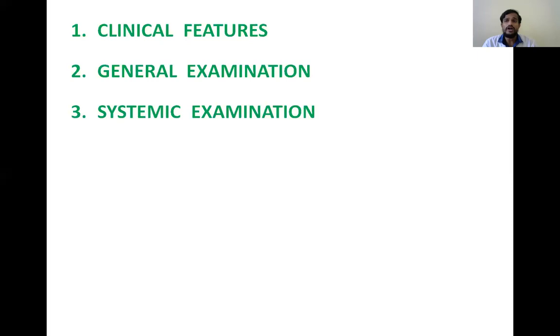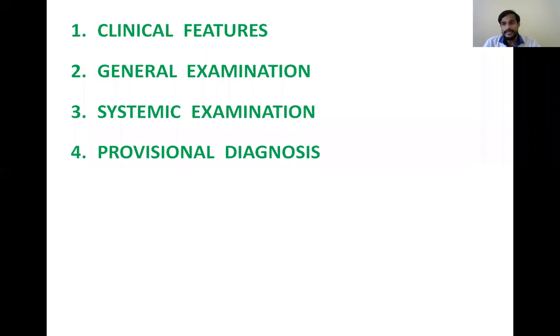By seeing all the signs, symptoms, general examination, the vitals, whether he is having anemia or jaundice or not, and after doing a systemic examination of the individual systems, we will come to a provisional diagnosis. Provisional diagnosis means maybe the patient is suffering from a particular disease, or maybe a particular system is affected in this patient.